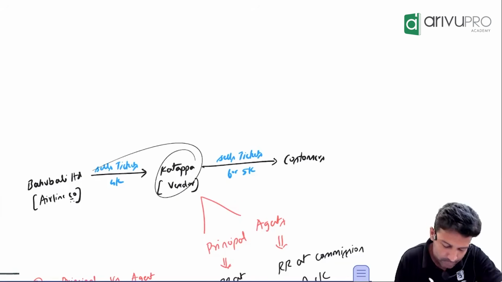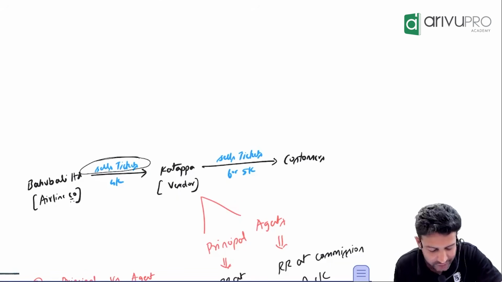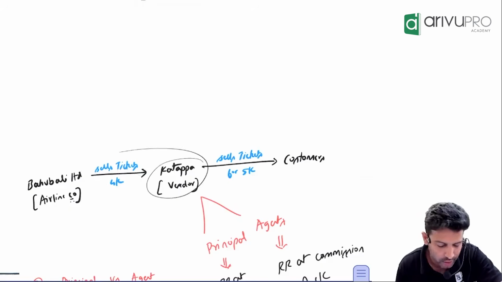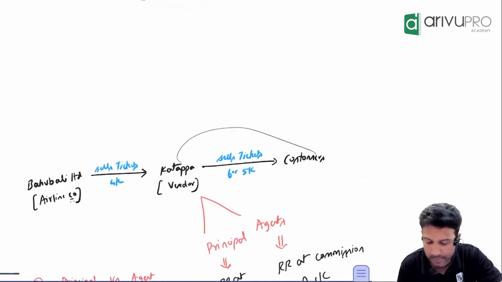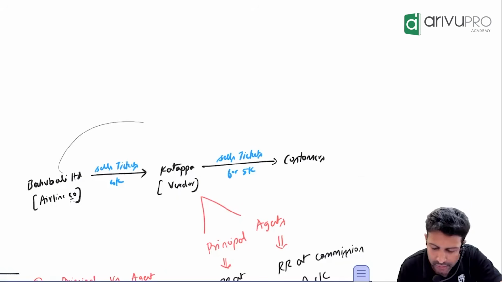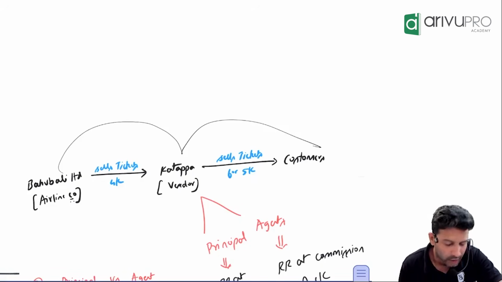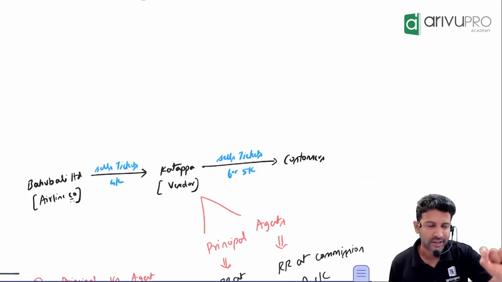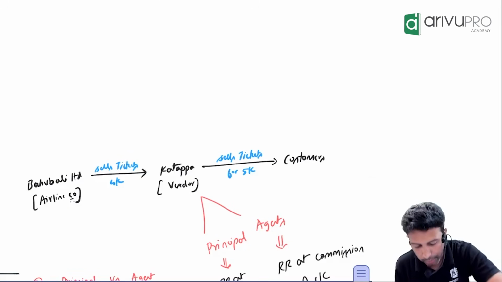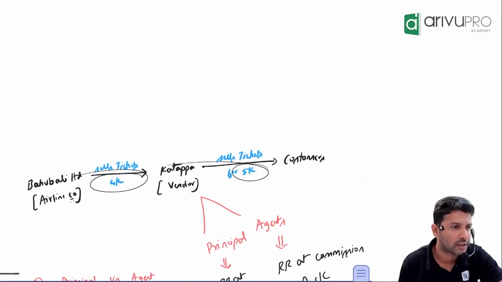Then there is Katappa. Bahubali Limited sold airline tickets worth 4,000 to Katappa. And Katappa will sell these tickets to customers. That's the arrangement. Bahubali will sell it to Katappa, Katappa will sell it to customers. Yes, sir. Now I'll give you this extra scenario. Bahubali will sell it to Katappa for what price? 4,000. But Katappa will sell it to the customer for what price? 5,000.